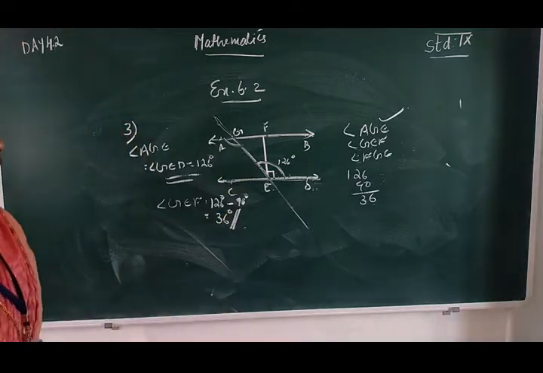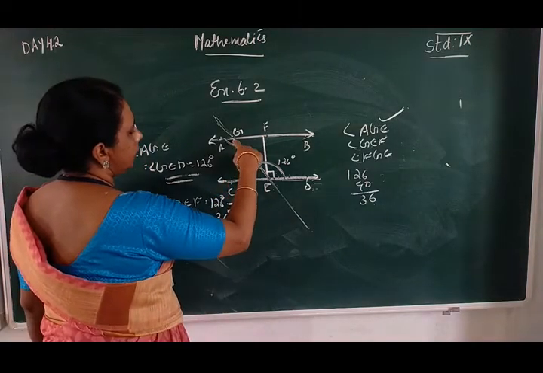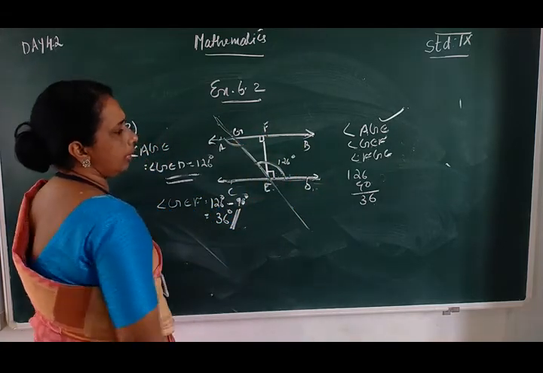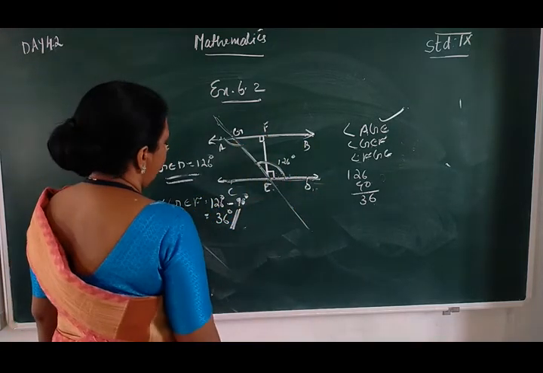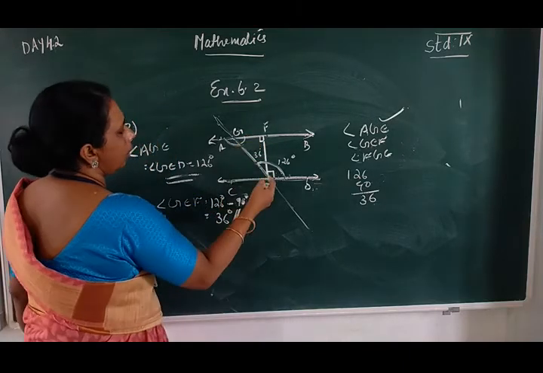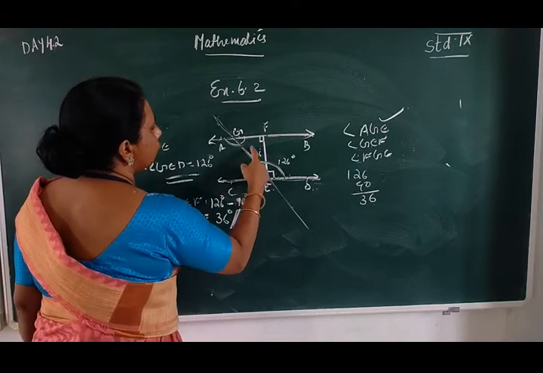Next, angle FGE. Here we know the perpendicular is 90 degrees, and this angle we found is 36 degrees. Considering this triangle, we can find angle FGE using the angle sum property.